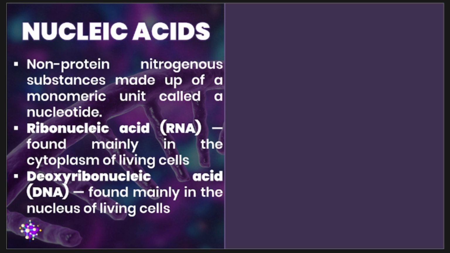When we're talking about your nucleic acids, the polymerization of your nucleotides, which we have just discussed, now produces your nucleic acids. And again, these nucleic acids are considered the precursors of your RNA and your DNA. So if we talk about your RNA, please take note that your RNA is found mainly in your cytoplasm. But also, as we're going to discuss later, RNA is not just in your cytoplasm, it can be seen in your nasal granules, in your nucleolus, etc. So again, your RNA is mainly found in your cytoplasm.